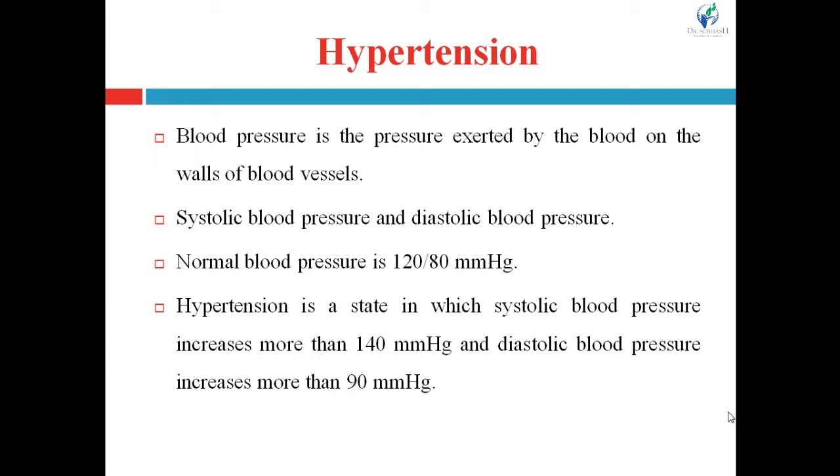So when systolic and diastolic blood pressure increase beyond 140 and 90 mmHg respectively, that condition is known as hypertension. And the drugs or agents which are useful for the management of this condition are known as antihypertensive agents.